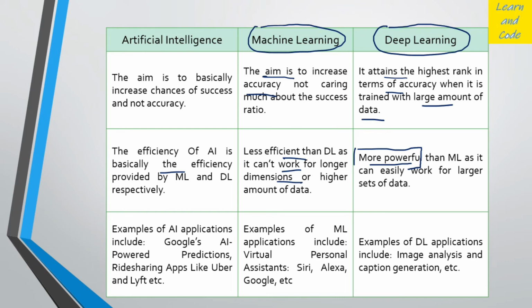If I simply take one example, let's say I have a very simple image, an 8 by 8 image. If it is a grayscale image, then there would be 64 features per image. But if it is an RGB image, the three RGB components will also be there.